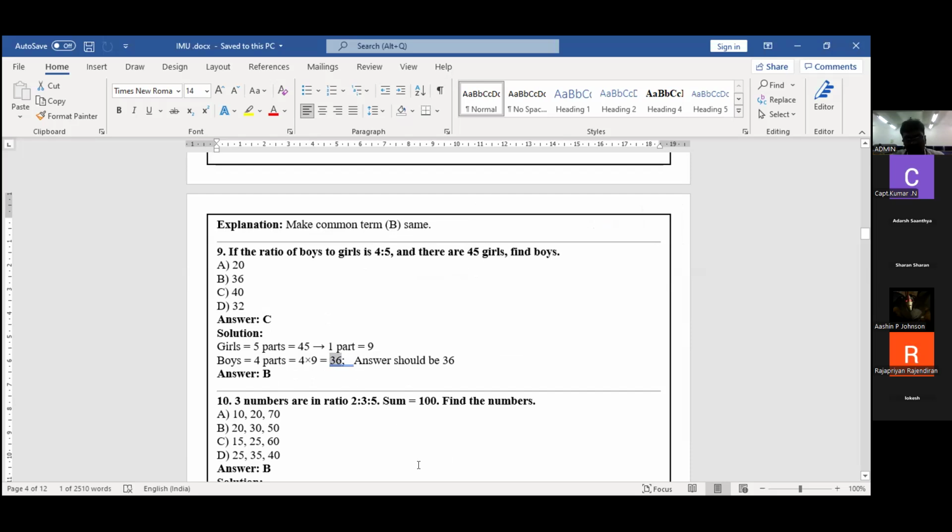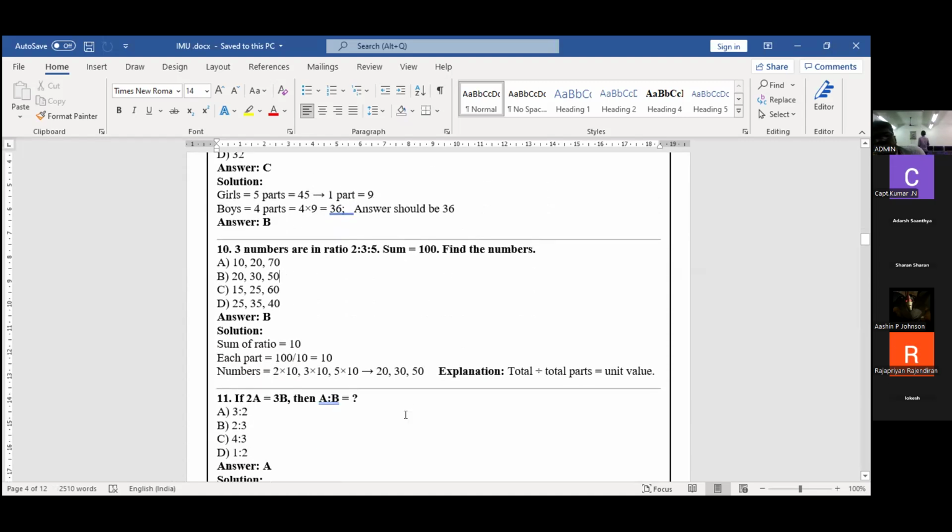The ratio 5 is bigger than 4, so definitely the number of boys will also be less than this. So this is a general one. Let me repeat: 45 divided by 5 is 9, one part is given. Similarly, 9 into 4 is 36. So the boys' value is 36.